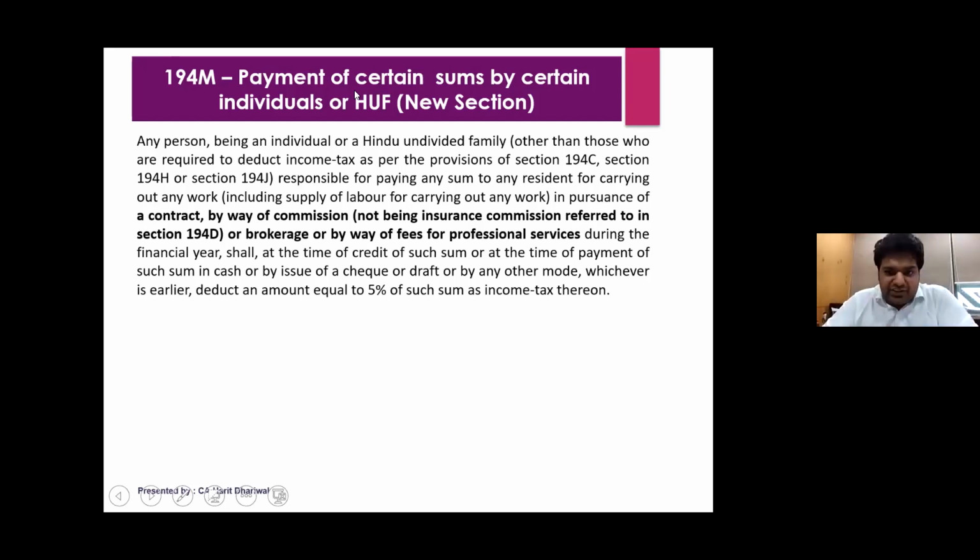So if you read the sections, 194C applicability, everywhere they have removed the words subclause A and subclause B of 44AB. If you read the Finance Act before 2020, all the sections have a reference of subclause A and subclause B of 44AB. But now they have removed that, and they have mentioned that these sections will be applicable if the turnover is exceeding 1 crore and the business profession is exceeding 50 lakh rupees. So normally what happens at times, suppose your client is coming with a turnover of 5 crores and you don't have a tax audit because there is no cash transaction.